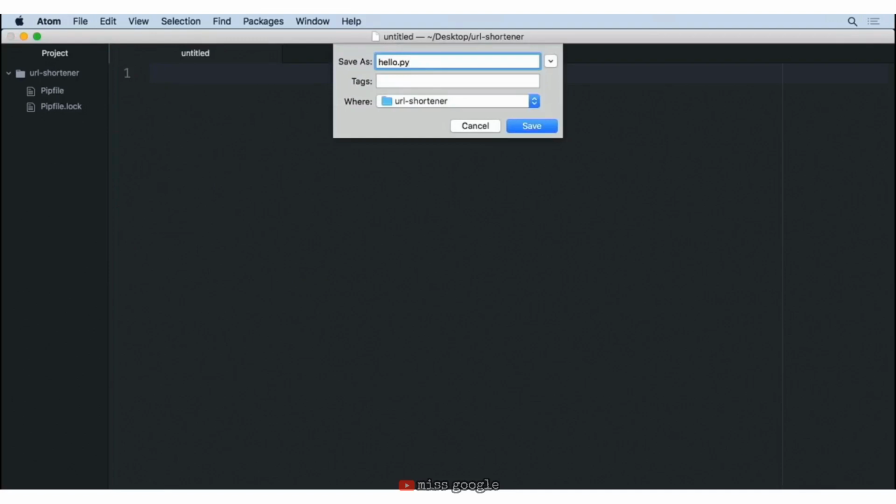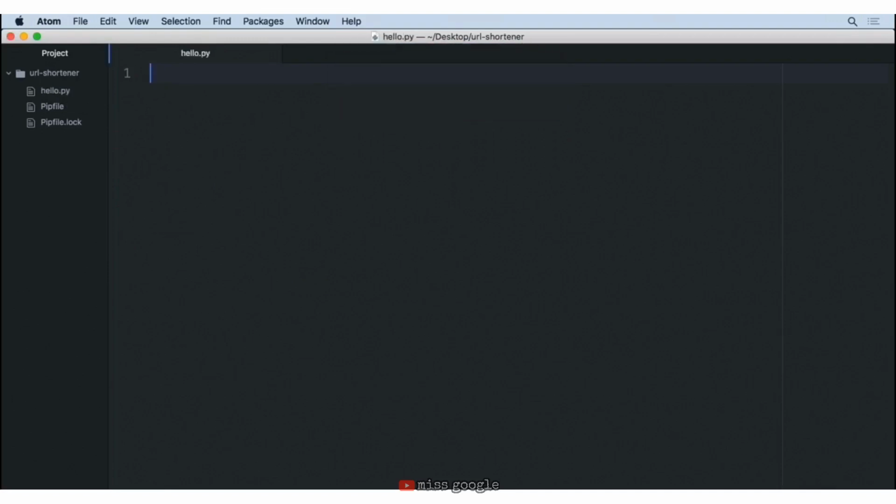Now this is where we're going to be writing our very first Flask code, and in order to write Flask code, we need to import Flask into our project. So up at the top here, we're going to say from lowercase flask import capital Flask, and make sure that second one's capital. And once you've done that, we need to create our own app.